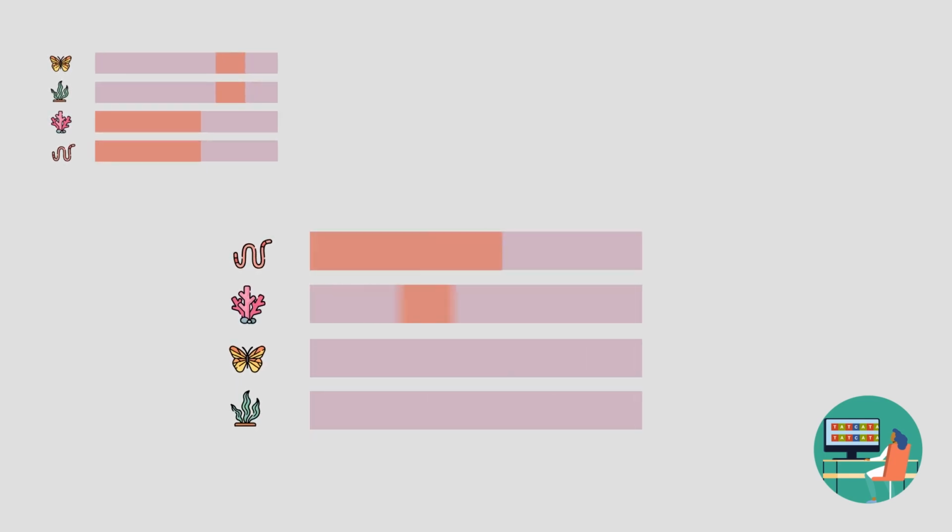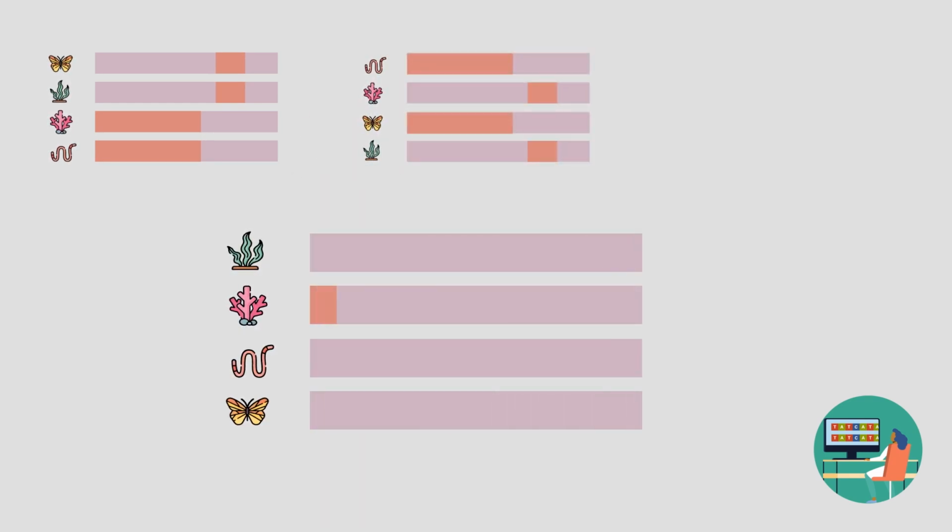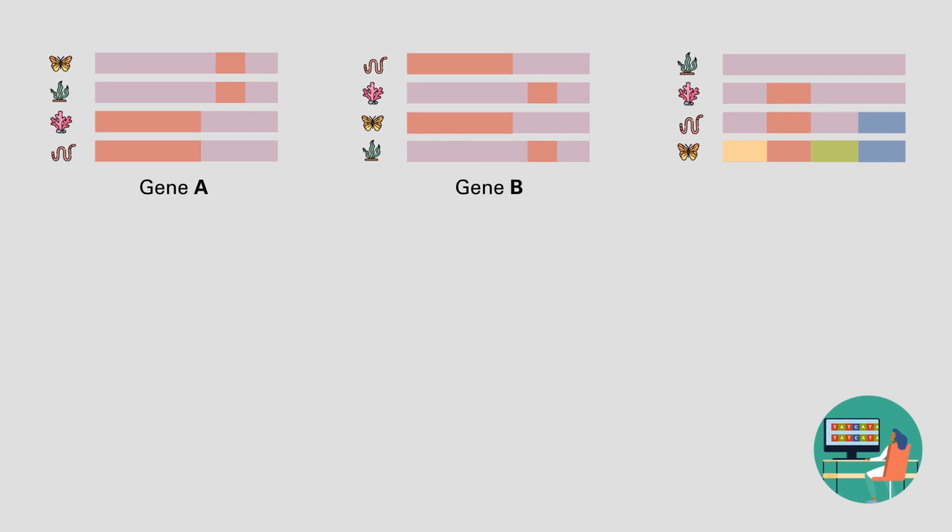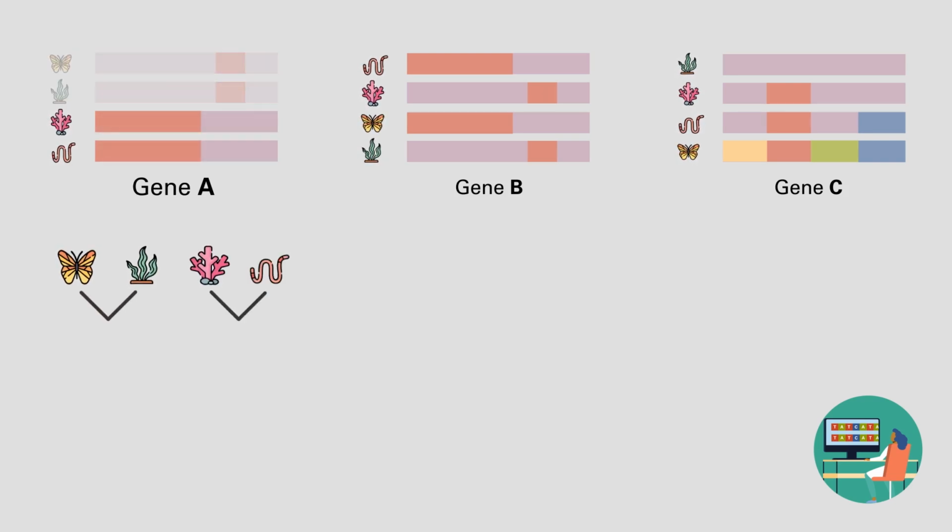But the evolutionary history of each gene is very complex, so we need to study many genes, or all the genetic material, called the genome, to understand the evolutionary relationships between organisms. These relationships can sometimes change depending on the gene studied. In this example, for gene A, the sequences of butterflies and algae are more similar to each other than those of corals and earthworms. So we would infer that butterflies and algae are evolutionarily closer, and the same for corals and earthworms.